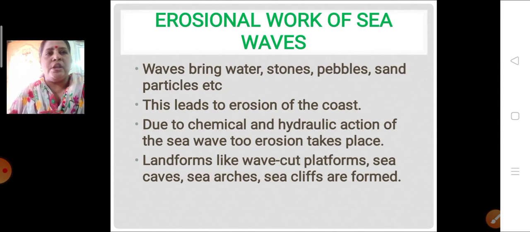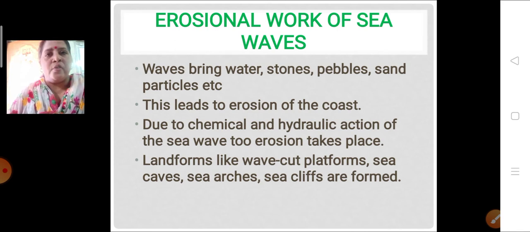Let's see the erosional work of the sea waves. Waves bring water, stones, pebbles, sand particles, all these things when they are coming and going inside the sea. When they are coming out they bring, and when they are going inside they take along with them. This leads to erosion of the coast.